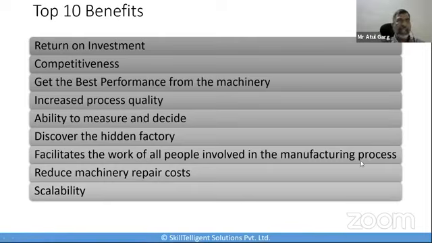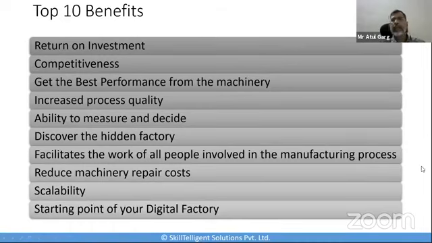And the last one is the starting point of your digital factory. If you have good OEs in place, then that's where you can start improving the efficiency of your manufacturing plant. And that's where better sensors and better digitization will actually help you. So these are the top 10 benefits I would say OE offers.